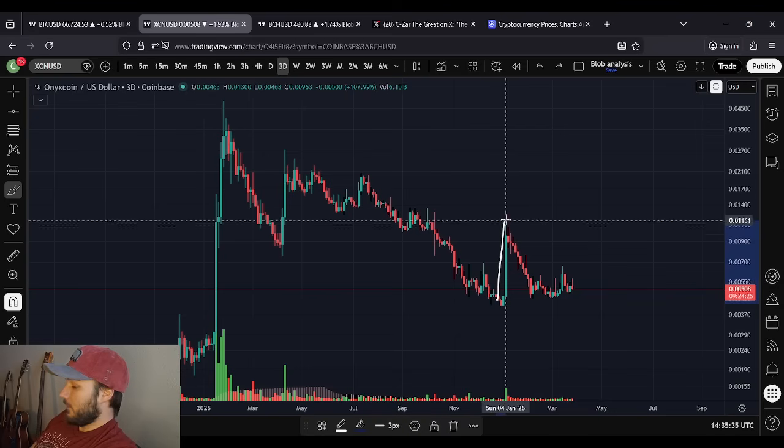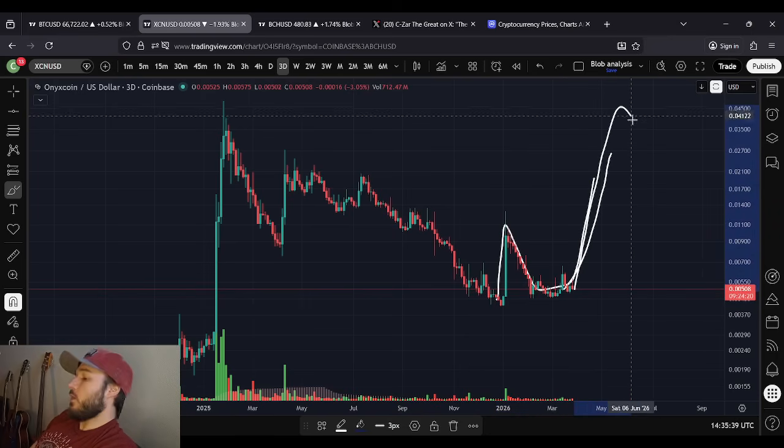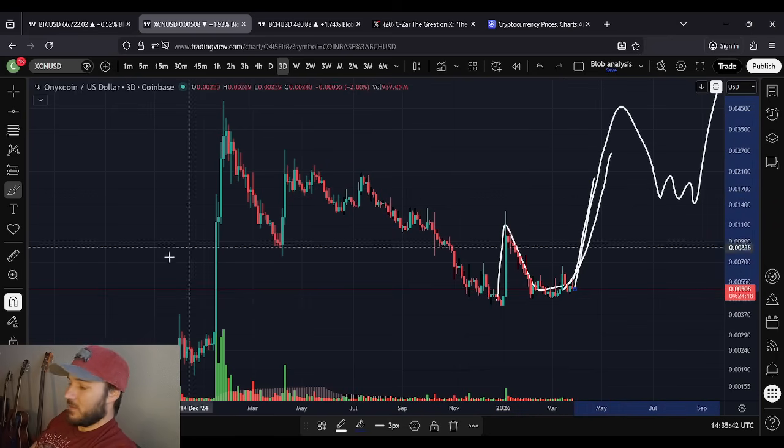We got the little shark fin. It's a shark, baby. It's a shark. It likes to swim up. We're going to jump out of the water, come back down, splish, splash, and maybe continue to climb.